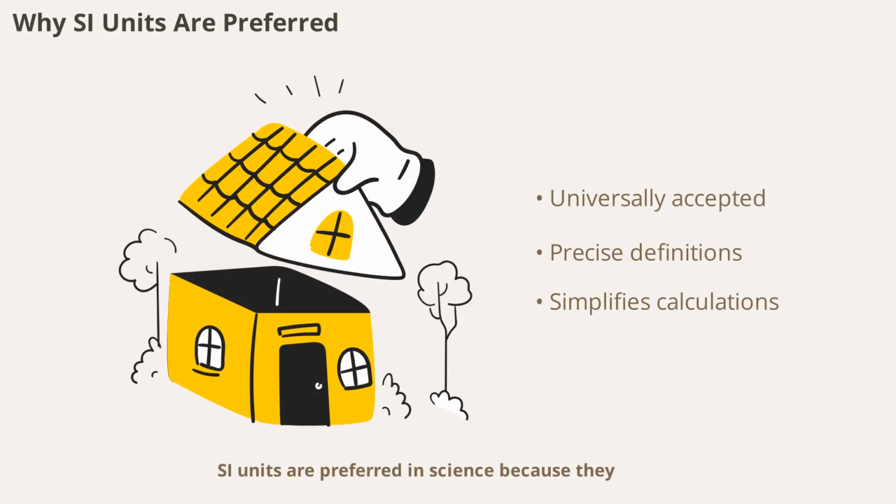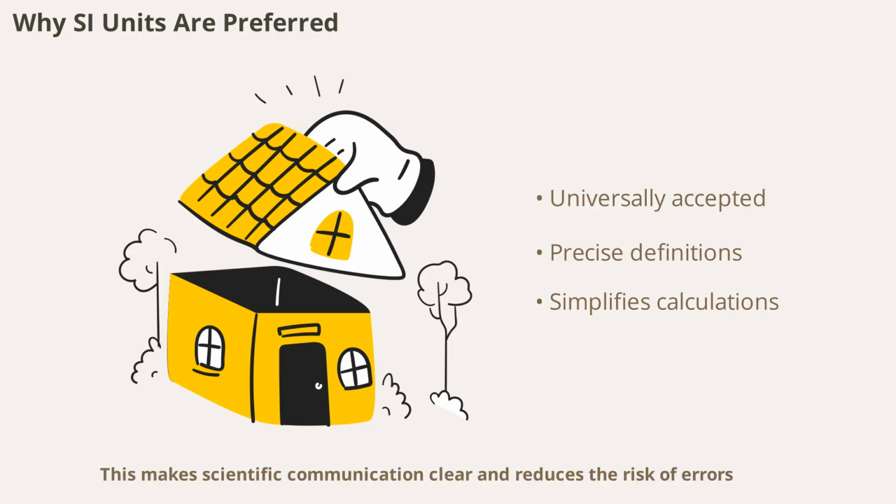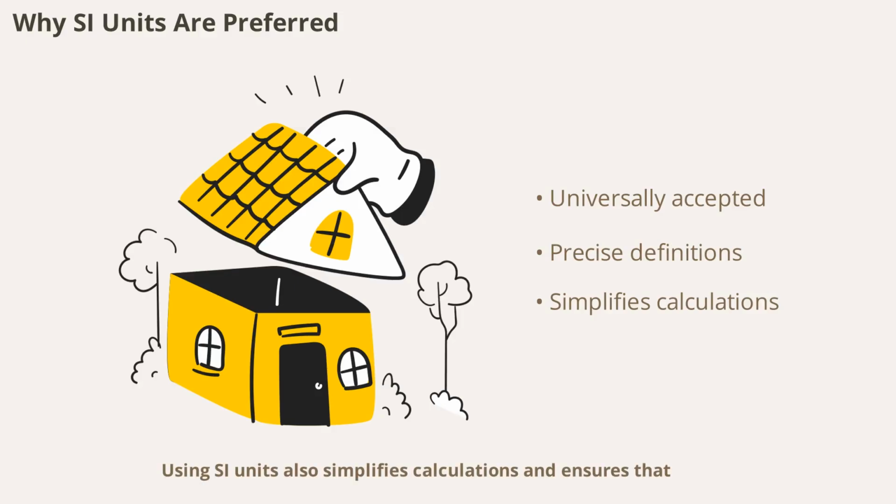SI units are preferred in science because they are universally accepted and based on precise definitions. This makes scientific communication clear and reduces the risk of errors. Using SI units also simplifies calculations and ensures that results can be easily compared across different studies and countries.